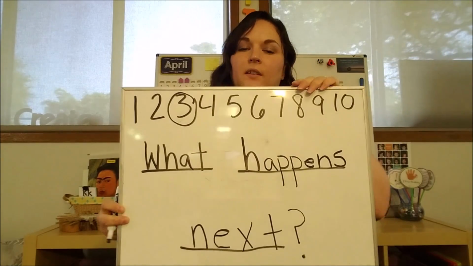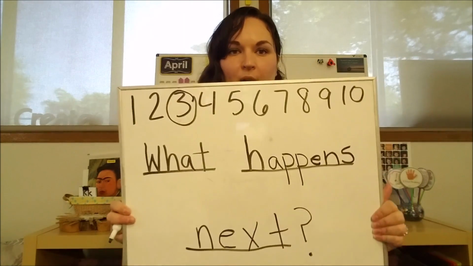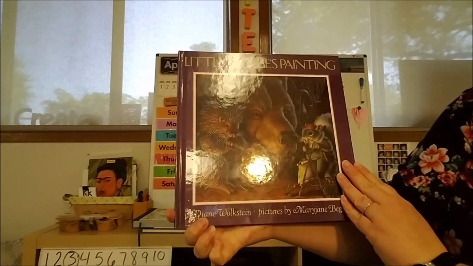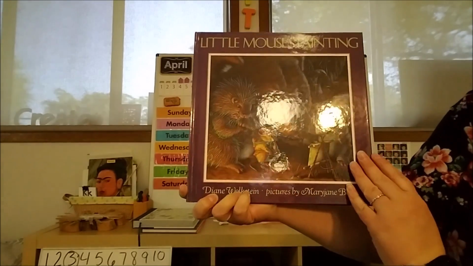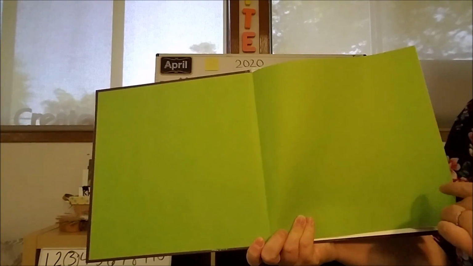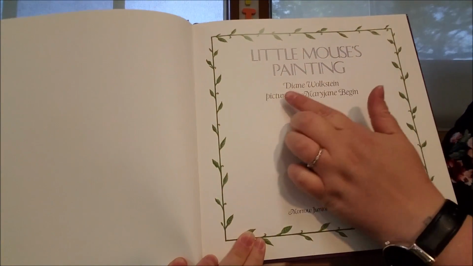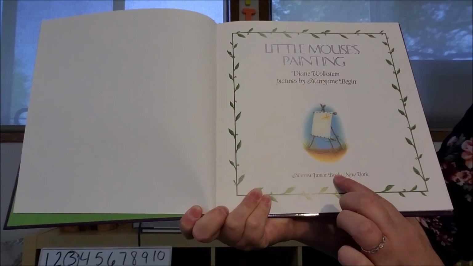What happens next? So what do you think that the characters in our celebrated book will do at the end of the story? Okay, so let's go ahead and read our celebrated book, and then you will have a chance to answer the question. Little Mouse's Painting by Diane Wolkstein, and pictures are by Mary Jane Begin. This is the title page. It says Little Mouse's Painting, as the author and then the illustrator. And this book was published by Morrow Jr. Books in New York.